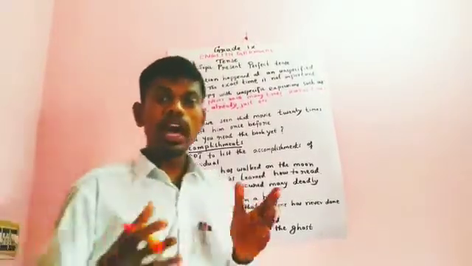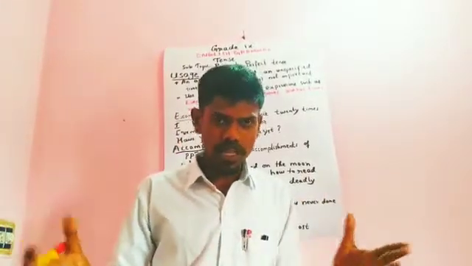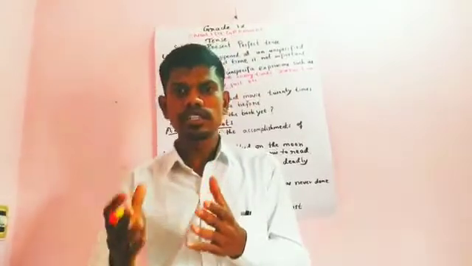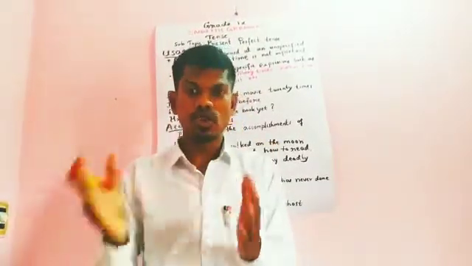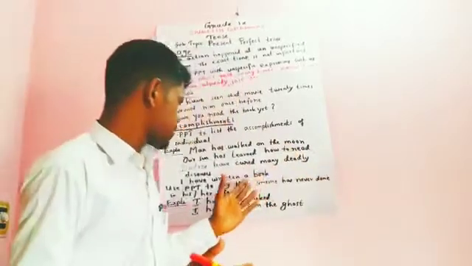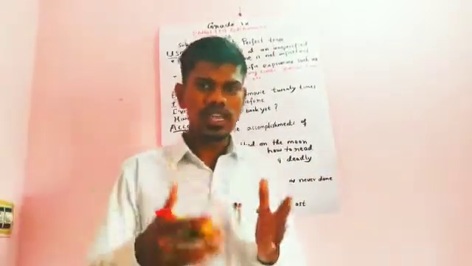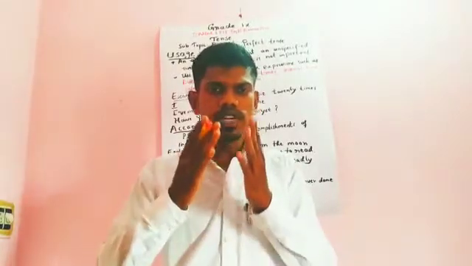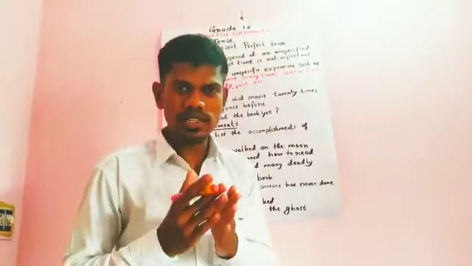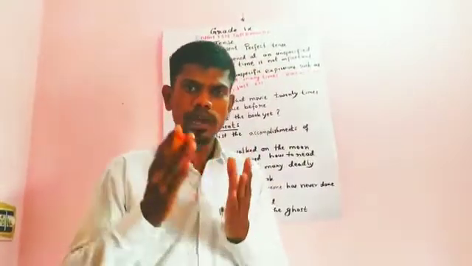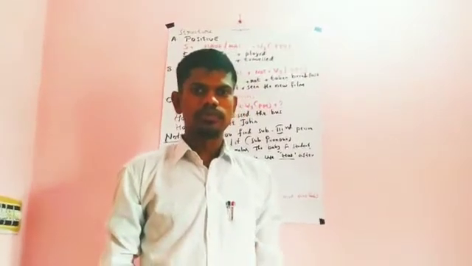One more example, I have never read English novels. I have never written a story. These are all the actions which an individual has not done. So at that time you can use present perfect tense. Now we are going to see in detail when we are supposed to use this present perfect tense, what is the structure, where we have to apply has and have. That's what we are going to see.